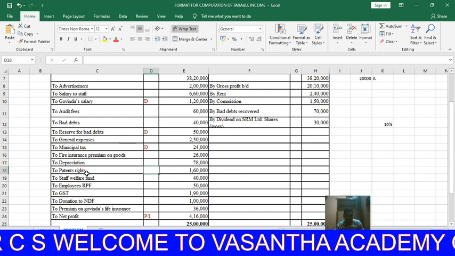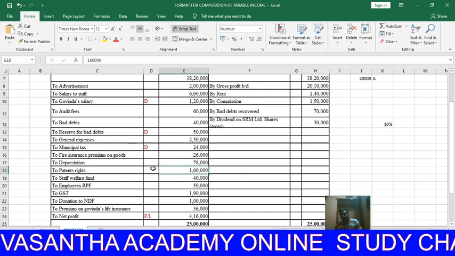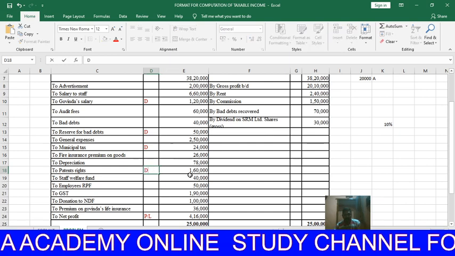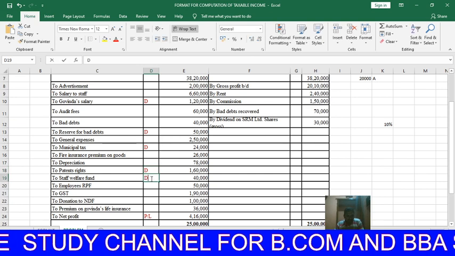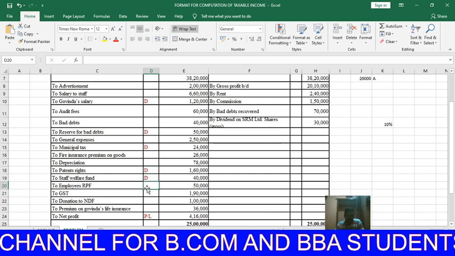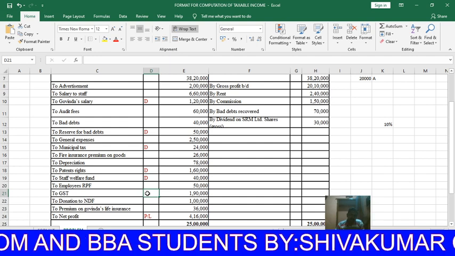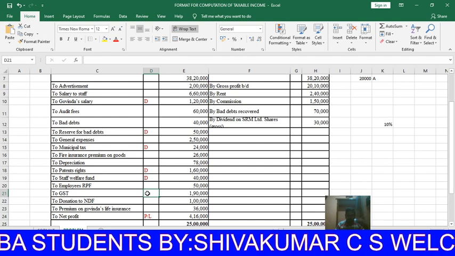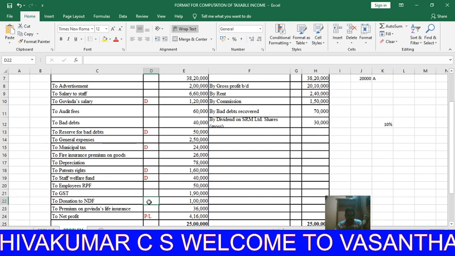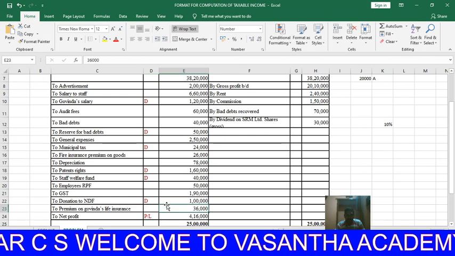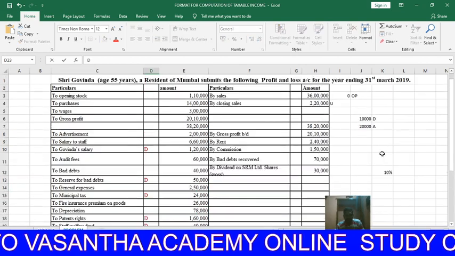Depreciation is allowed expenses. Patent right purchase, whenever the patent right is purchased, capital expenditure is disallowed expenses but depreciation is allowable. Staff welfare fund is disallowed expenses. Employees' contribution to RPF is allowed expenses. GST, it is not mentioned whether before the filing or after the filing of return. Let us assume it is before the filing of returns. It is allowed expenses. Donation to NDF is disallowed expenses. Premium on Govinda's life insurance is disallowed expenses.